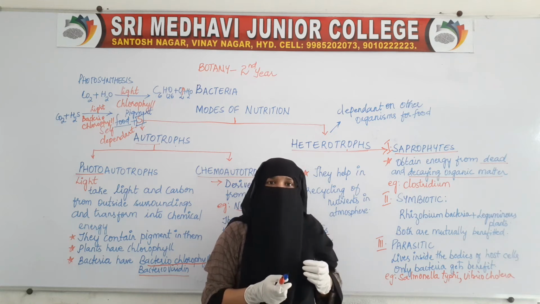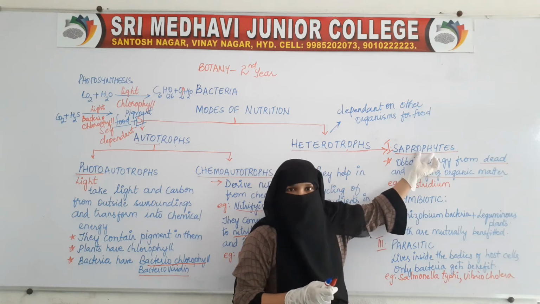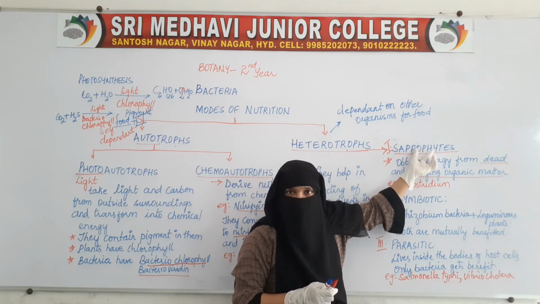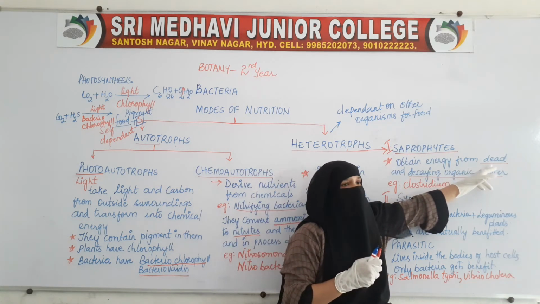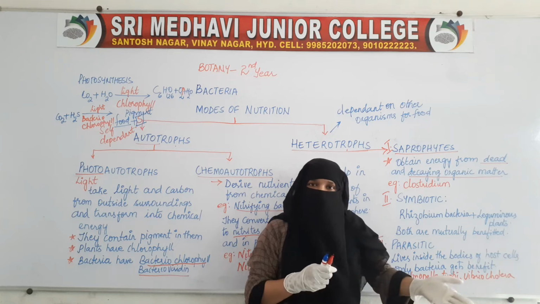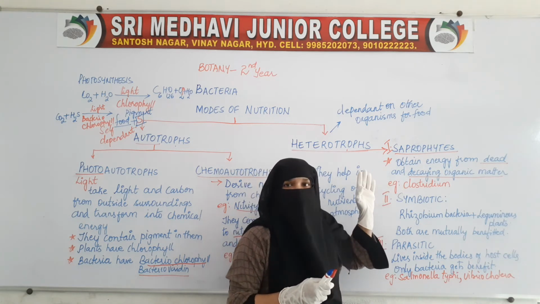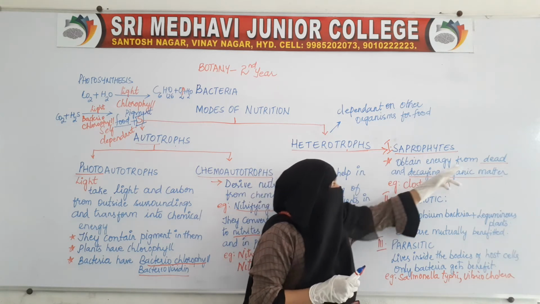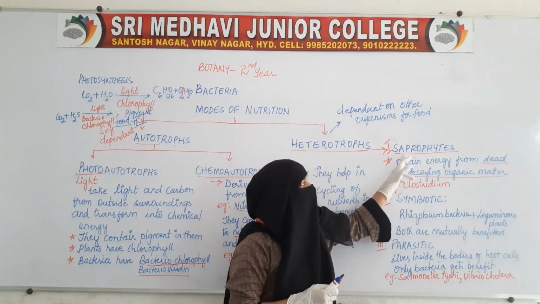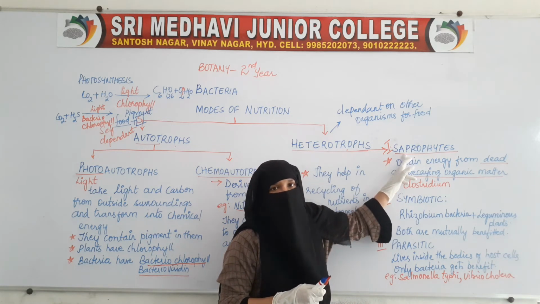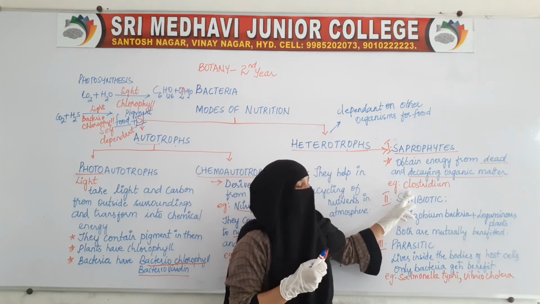They feed on dead bodies of plants, animals, human beings and all. Such bacteria which derive the energy from dead and decaying organic matter are called saprophytes. Example of the saprophytic bacteria is Clostridium.